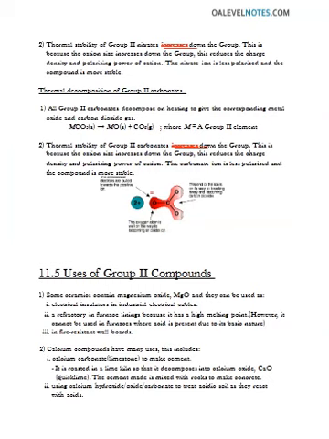Now comes the uses of group 2 compounds. You know that magnesium oxide, which you have studied at O level, is used in making refractory bricks because it has a very high melting point. So it is used in furnaces. Calcium oxide, calcium carbonate, calcium sulfate are used as well. You know that calcium oxide is quicklime and calcium hydroxide is slaked lime. So they are used in the cement industry and in the plaster industry. So these are some uses. You may find other uses of these compounds as well.